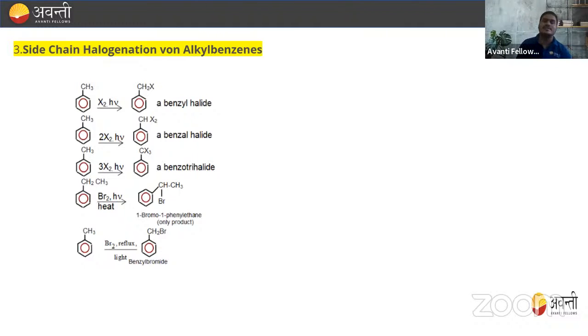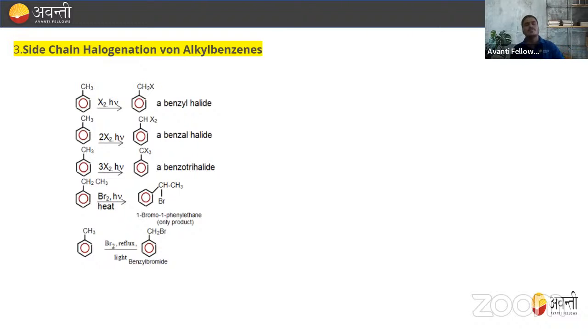Similarly, if we treat with X2, we will get benzotrihalide, just like CCl4. In this, we have CCl3, so there is no H remaining. This reaction cannot take place further, so it will stop at the benzotrihalide, right? So this is a benzotrihalide.